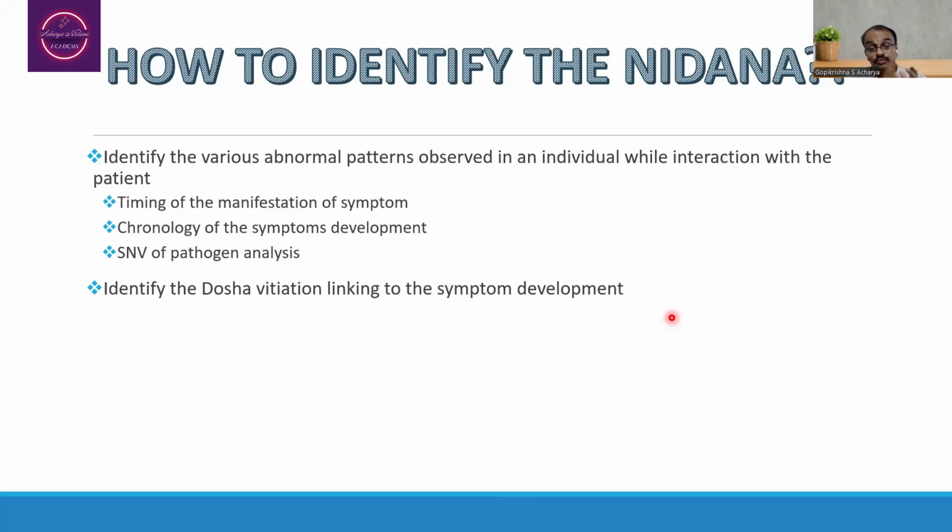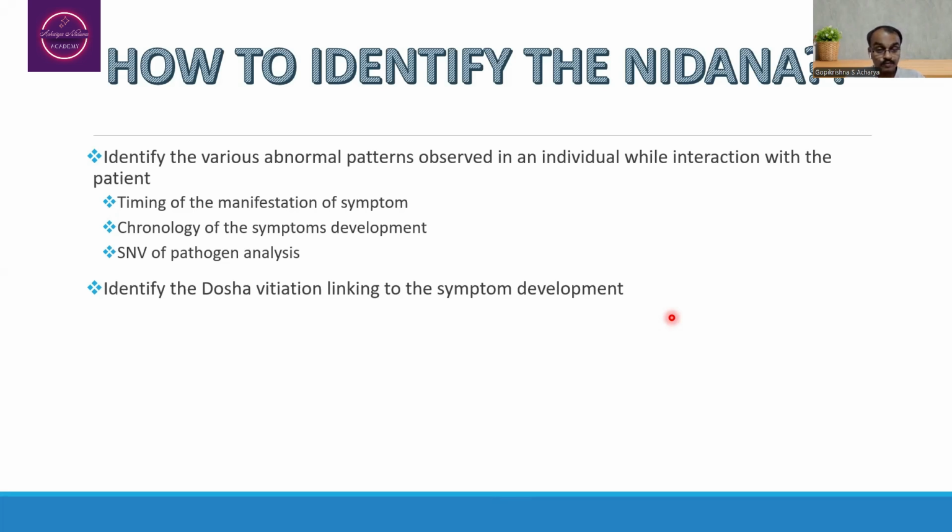For that, we have to follow the timing of manifestation of symptoms. At what time the person is developing the symptom has to be known. And the chronology of the development of the symptoms has to be recorded. And one has to do the SNV of pathogen analysis, that is source, number, and virulence of the pathogen analysis.